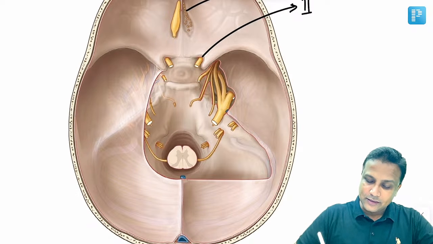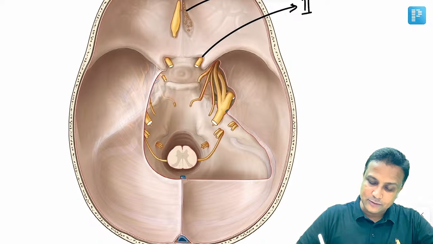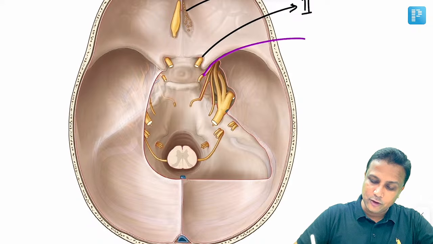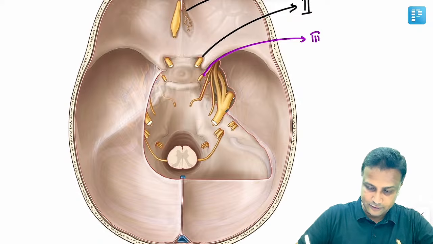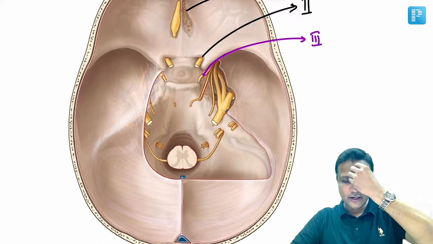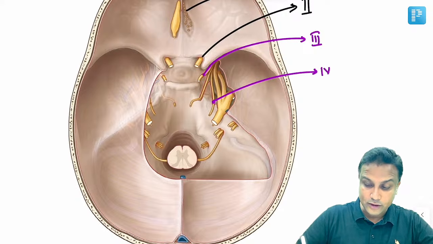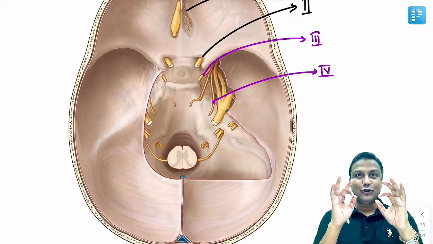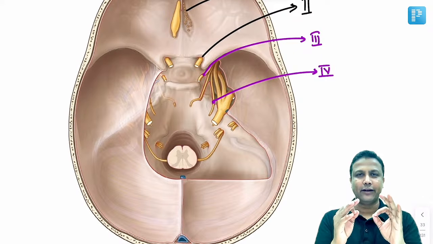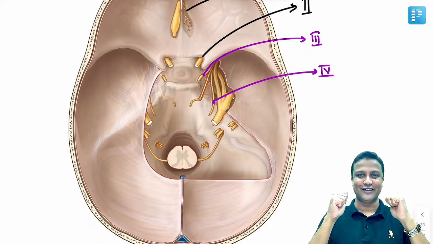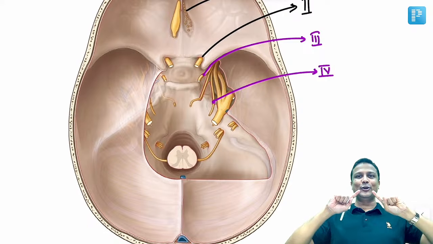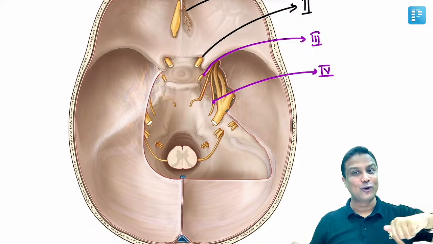Number one, this nerve which is actually going into the superior orbital fissure, this one here will be your third nerve, that is oculomotor nerve. And this nerve here, so be very, very careful with this one. This one here will be your fourth nerve. I told you about the fourth nerve, you just remember one point there. It is having dorsal origin. After originating dorsally, it is going to take a turn and come from the side. So that is your fourth nerve.